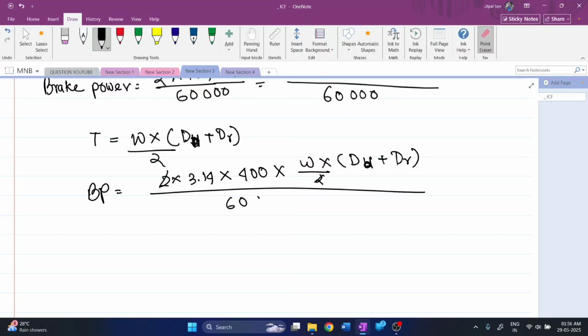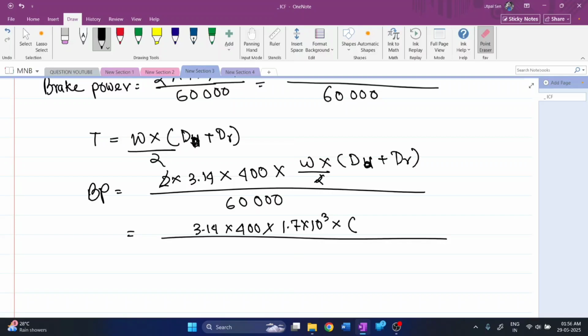This 2 cancels, and W is given by 1.7 kilonewtons, into drum diameter 1.6 plus 0.022, divided by 60,000.